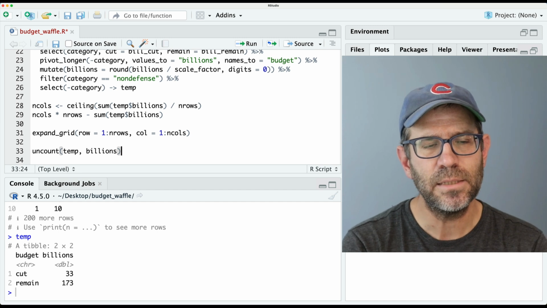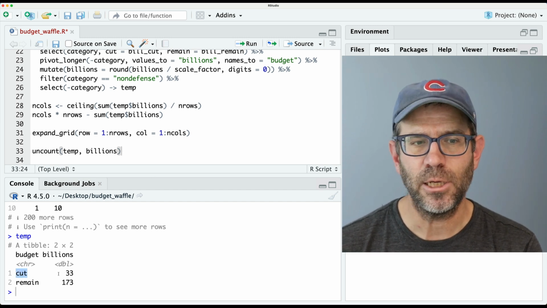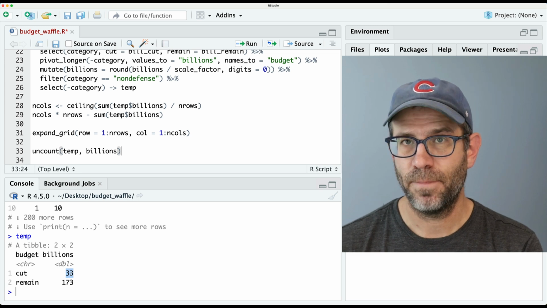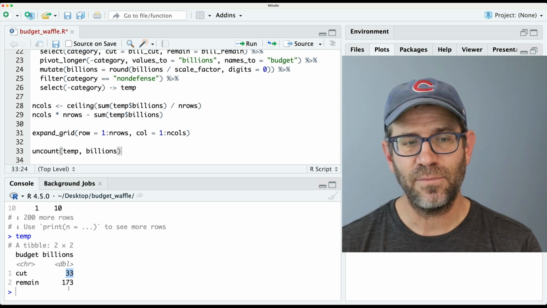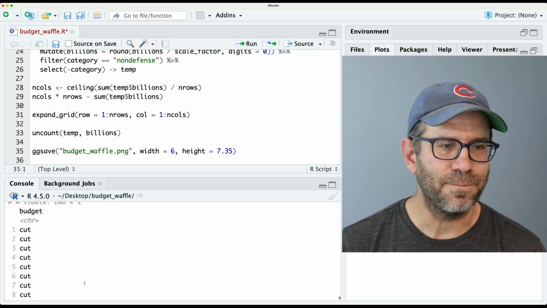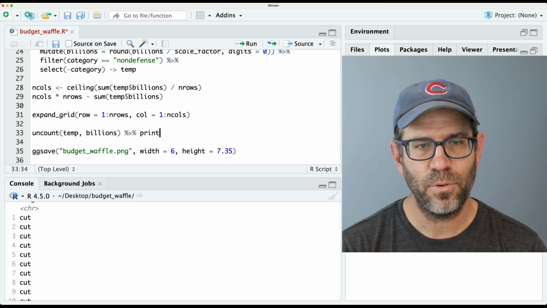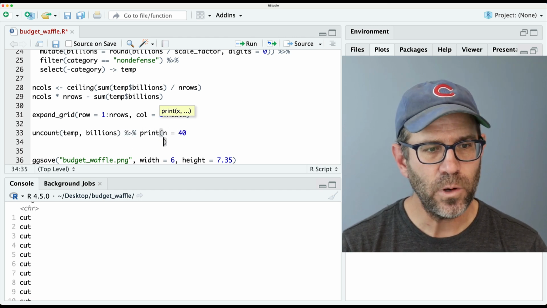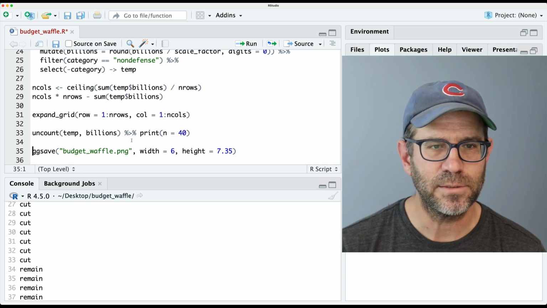And so what this does is repeat each value in budget by the value in the billions column, right? So we should get 33 values of cut and 173 values of remain. Sure enough, that's what we get. So we get cut, and if I then pipe this to print n equals 40, then what we'll see is, yeah, the first 33 are cut and the rest are remain.